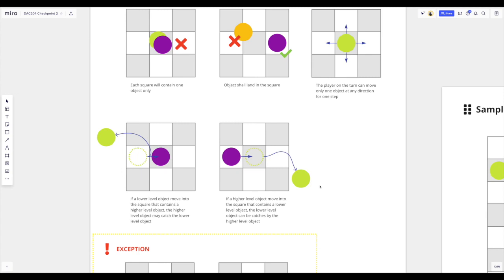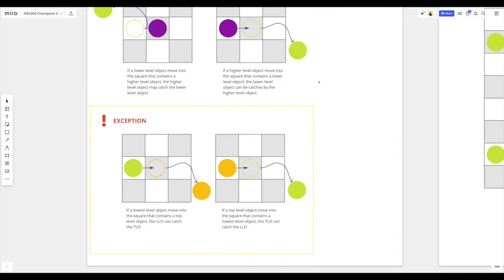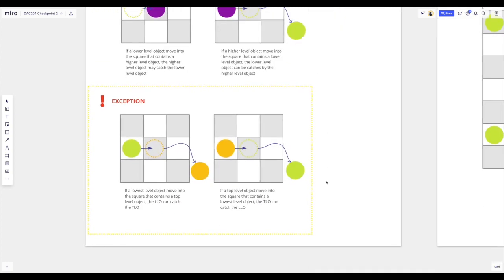Also, if a higher level object moves into a square that is occupied by a lower level object, the lower level object will be caught by the higher level object. But here are some special rules that apply to the top level and the lowest level objects.